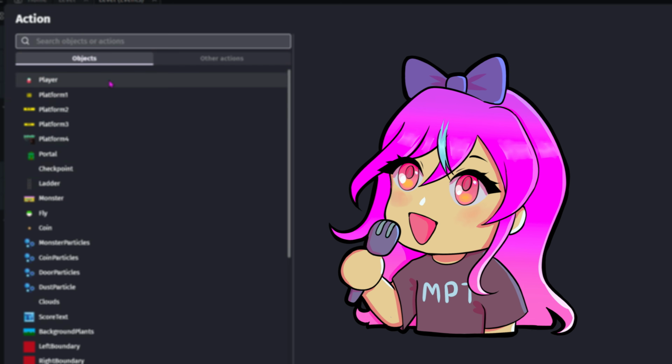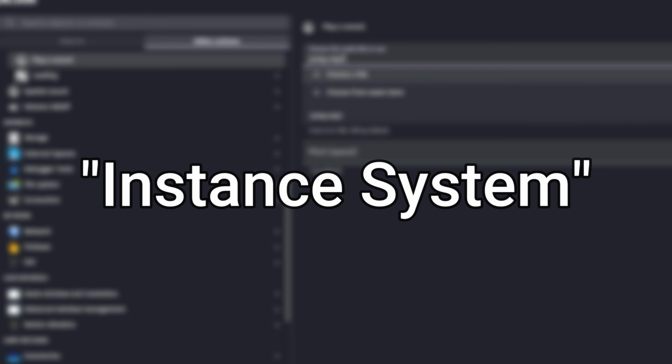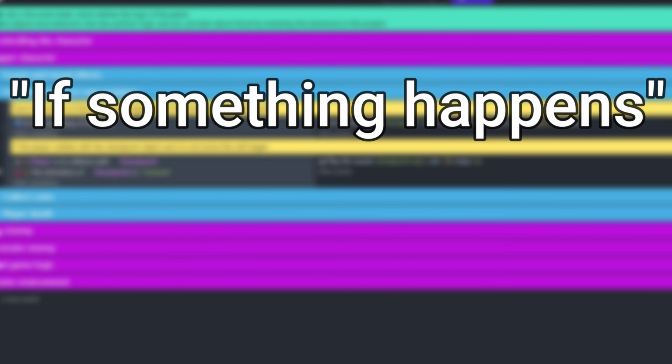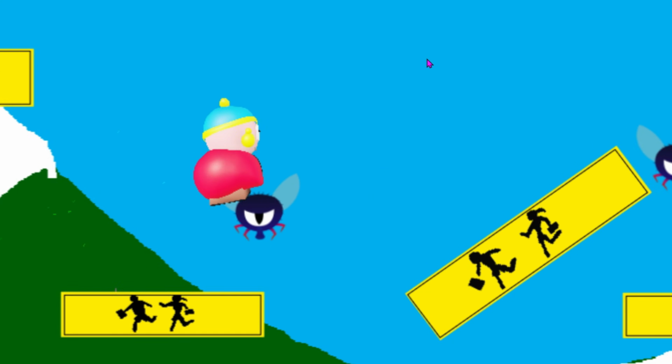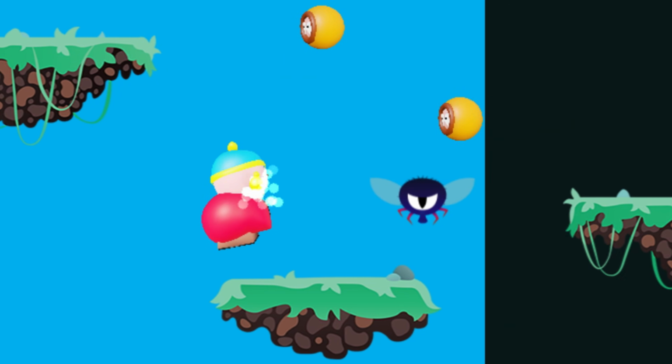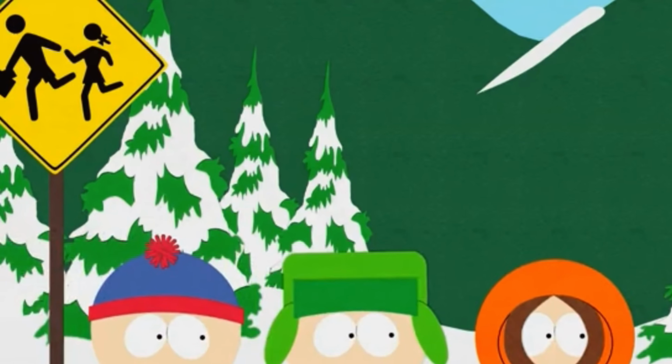I feel like this is a good time to talk about how the coding for the engine actually works. It isn't coding as such, more an instance system that states if something happens, this should also happen. It is simple, but definitely workable. The background now works, and there isn't an annoying black box invading on the side. You can also see here the new platforms, which are a rendition of the bus stop sign.